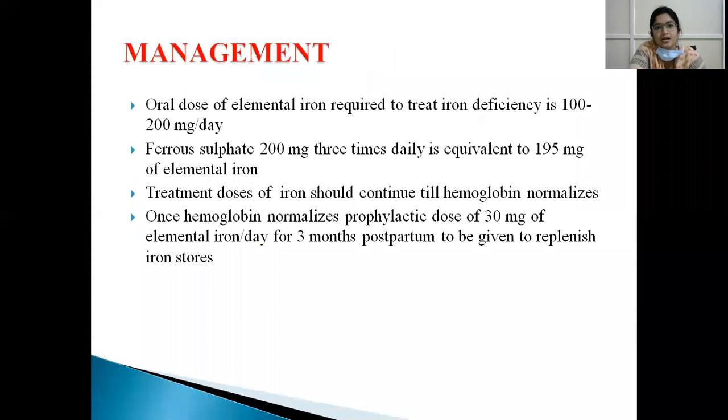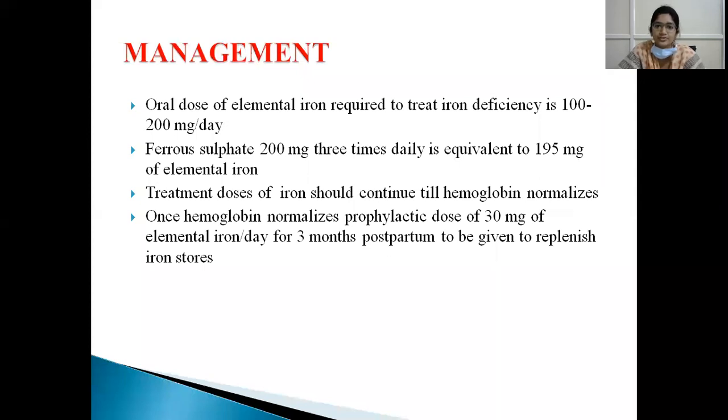Management. The oral dose of elemental iron required to treat iron deficiency is 100 to 200 milligrams per day. What we give is ferrous sulfate, 200 milligrams three times a day, and it is equivalent to 195 milligrams of elemental iron. That is, in each 200 milligram ferrous sulfate tablet, 60 milligrams of elemental iron is present. So it equals 195 milligrams of elemental iron if given thrice daily.